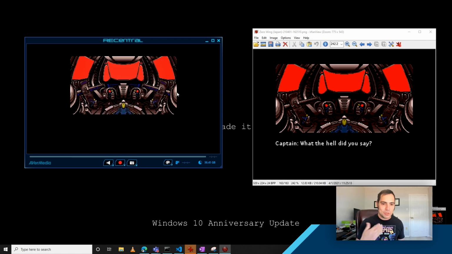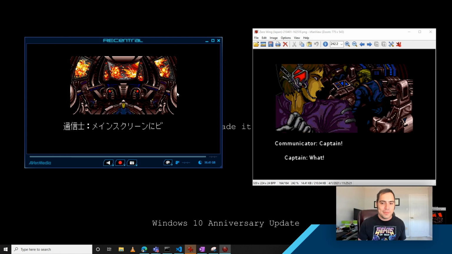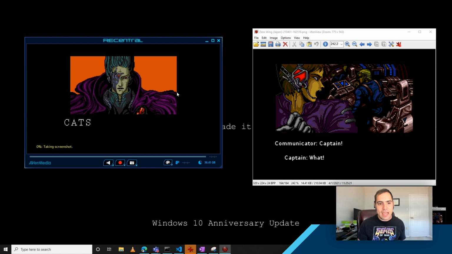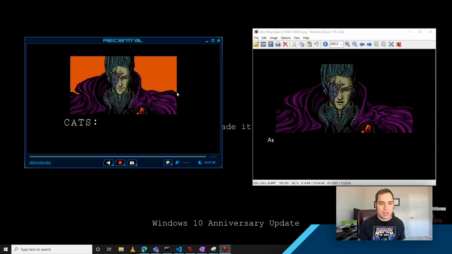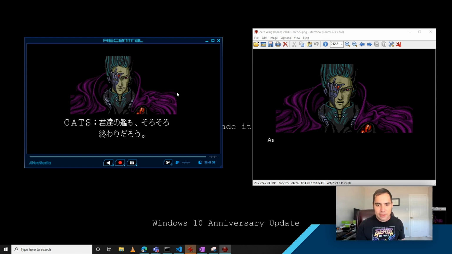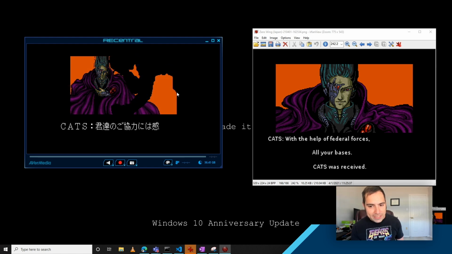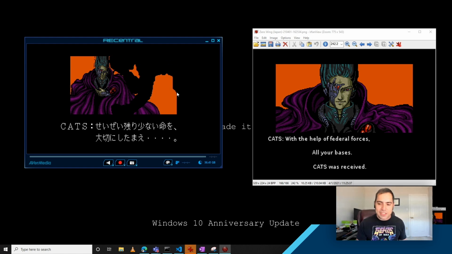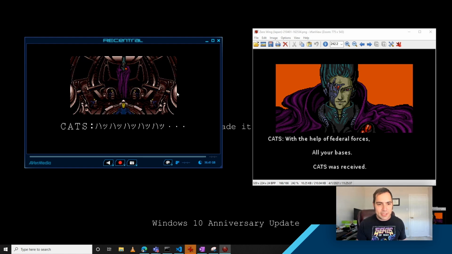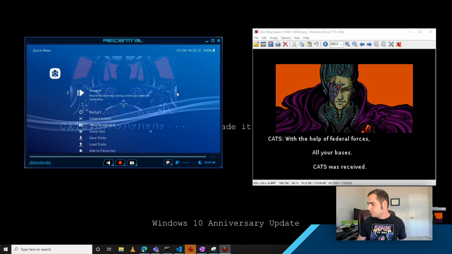Similarly, as we continue here and get to the infamous part, you'll notice that it does successfully translate this as we're going on. So this is the part many of you have probably seen before. The enemy Katz, as he's named, who informs us that with the help of federal forces, all your bases. And you'll notice that there's a minor difference in that translation, and I wanted to point that out. We'll go ahead and stop our game here.